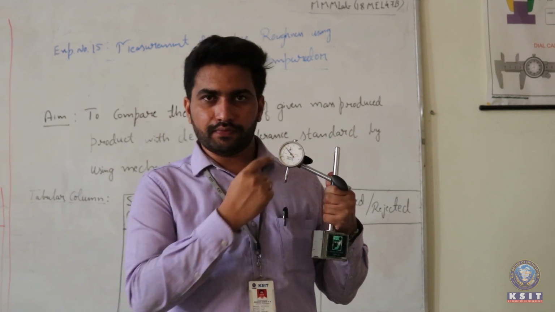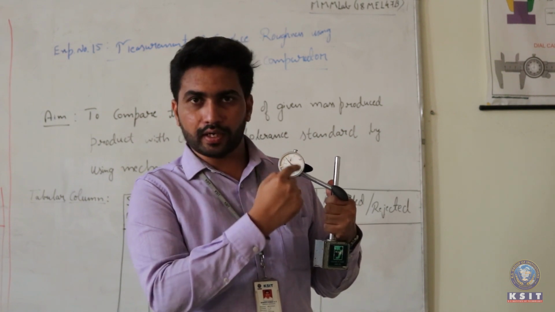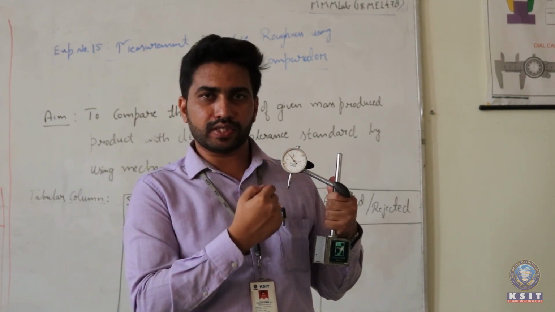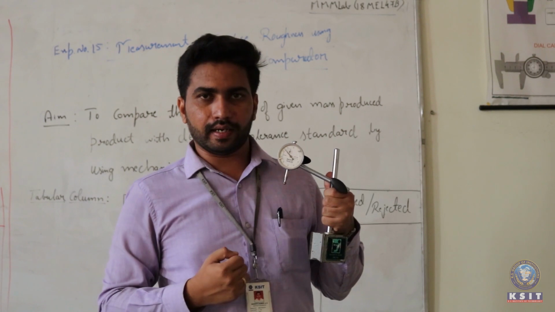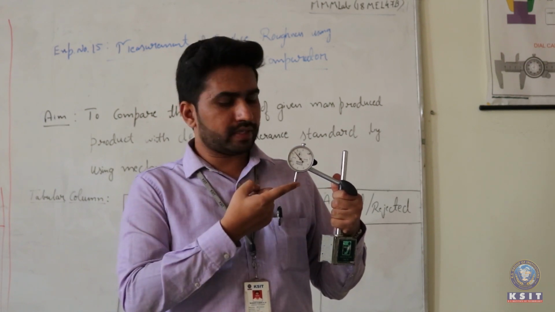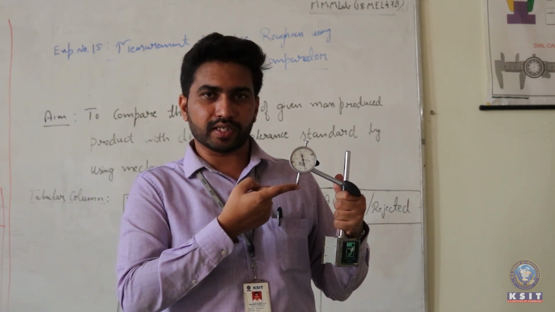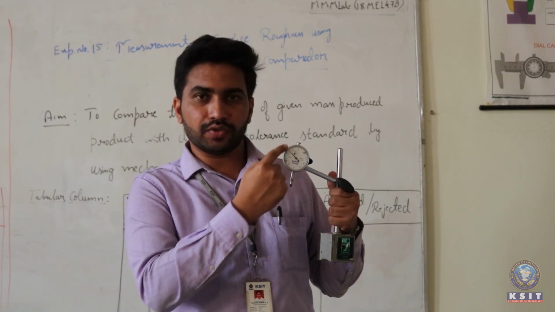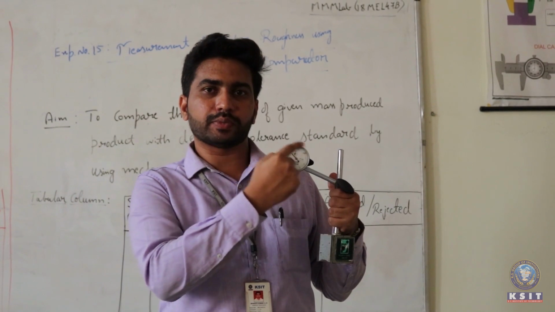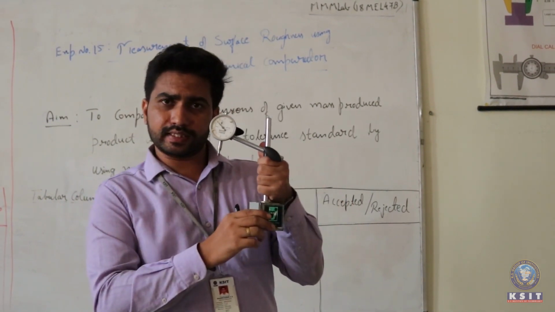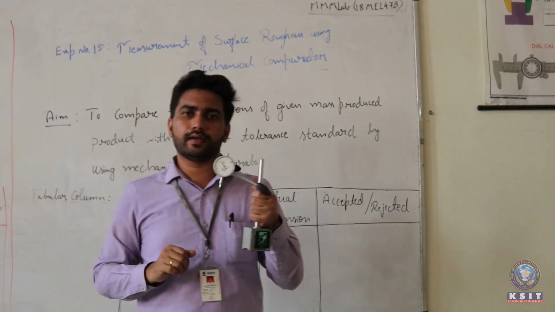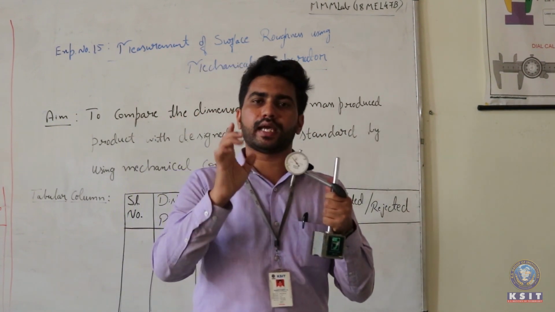For that purpose, the final output here is nothing but the pointer upon the graduation markings that you can see for the different readings of the dial indicator. Whenever I make contact with the inspection probe, it will move with a linear displacement, and that linear displacement causes angular displacement at the output. So this is one such example, and this kind of dial indicator can also be taken as an example of a mechanical comparator.